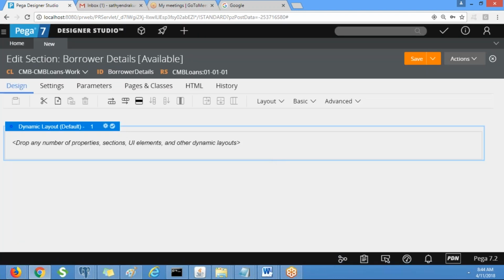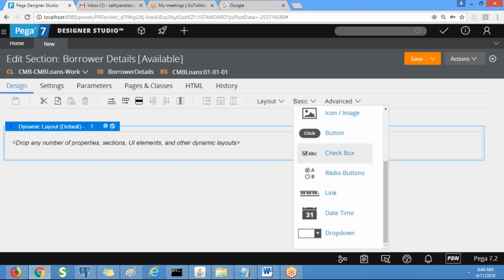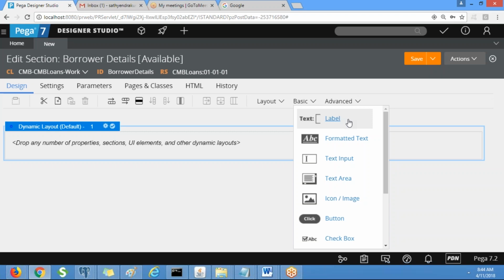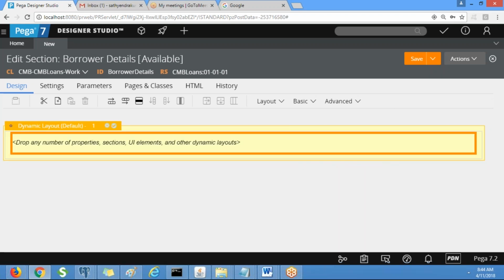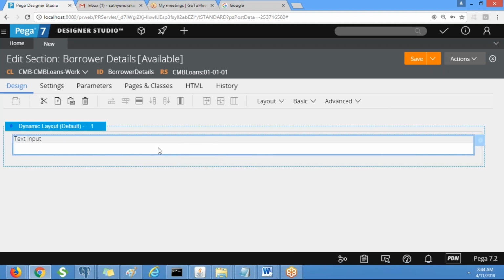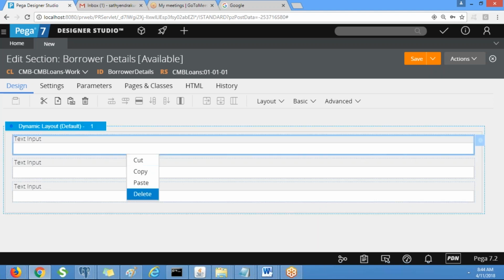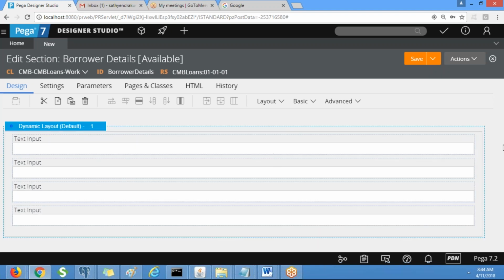You can drag them from there, otherwise take the text input. First use a few properties, later you can use other properties.